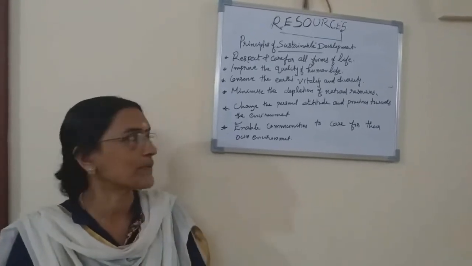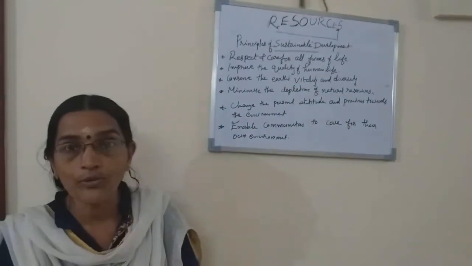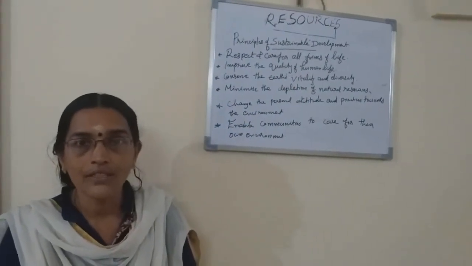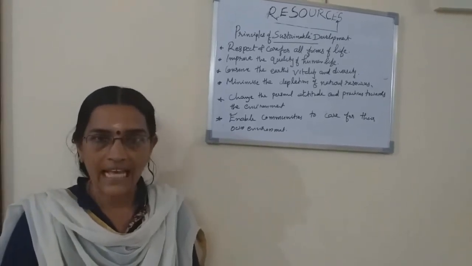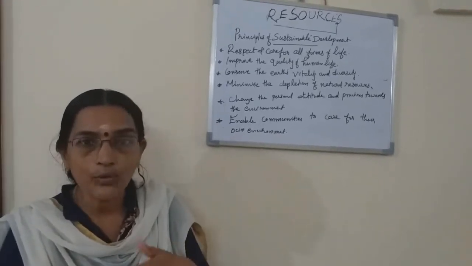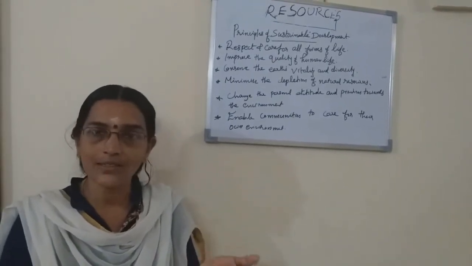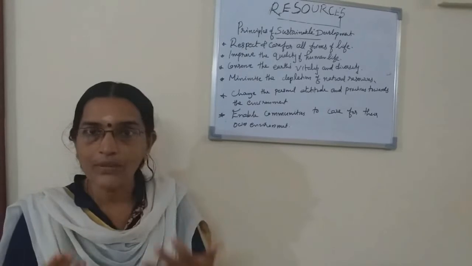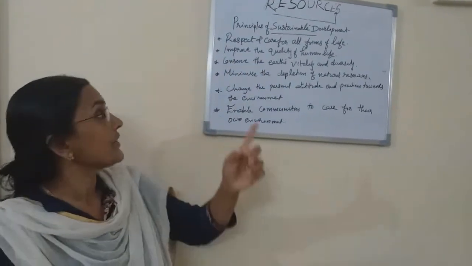Second, improve the quality of human life. We should be healthy, educated and talented, so that we can become a valuable human resource.